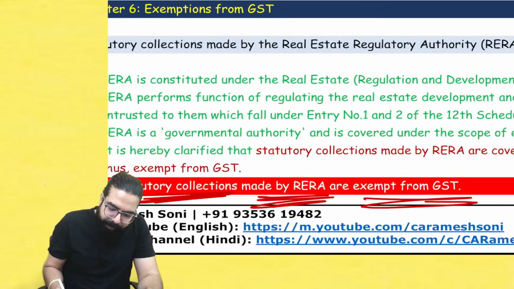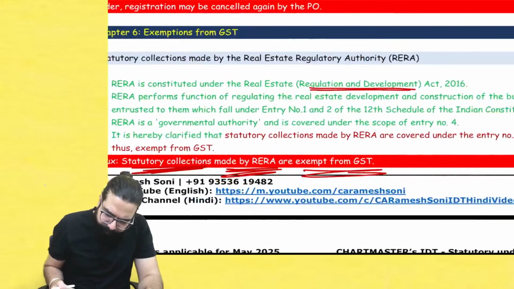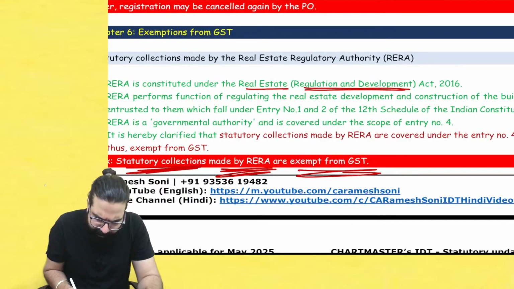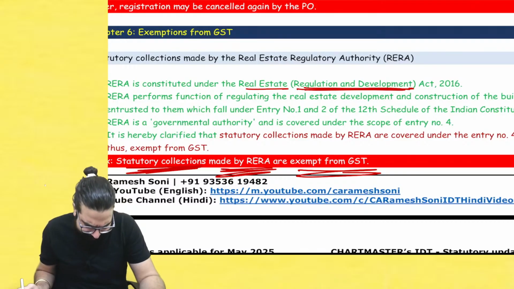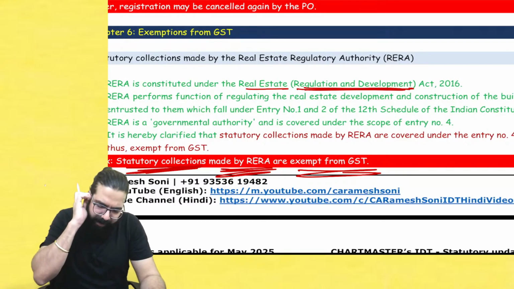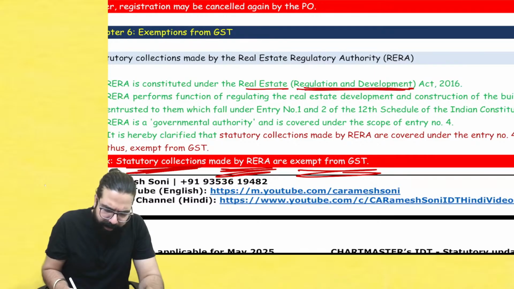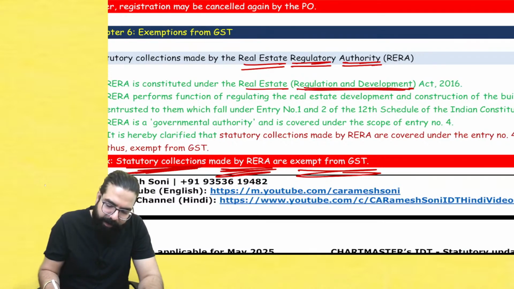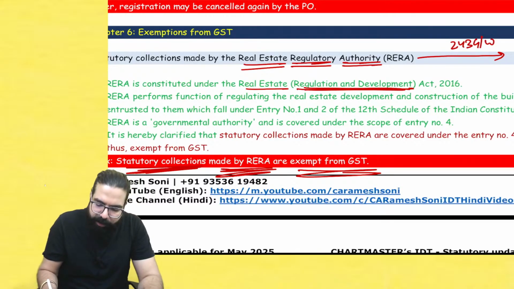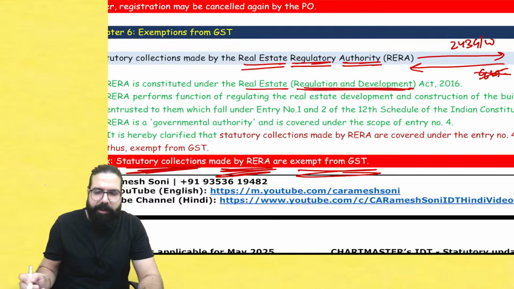Sir, what is RERA? Real Estate Regulatory Authority it is. Okay, done, no problem. Real Estate Regulatory Authority, it's written over here. Whatever services they are giving are under 243G and W actually. So whatever amount they are collecting, whether it is statutory collection, fees, dues, whatever it is, there is no GST. Done, sir. This point is clear.